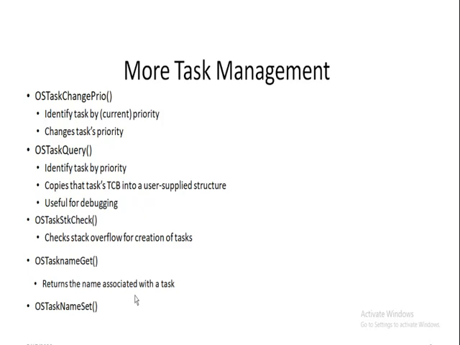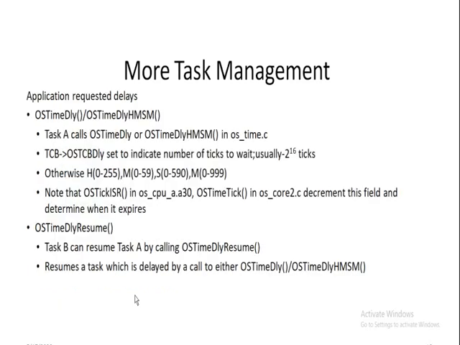Then OS task name set is used to set the name for a task. The task is identified using its priority. Then application requested delays. Some of the delay functions used here are OS time delay or OS time delay HMSM. OS time delay delays the task for a specified duration. The delay is given as a number of clock ticks, ranging from 0 to 65535 ticks.